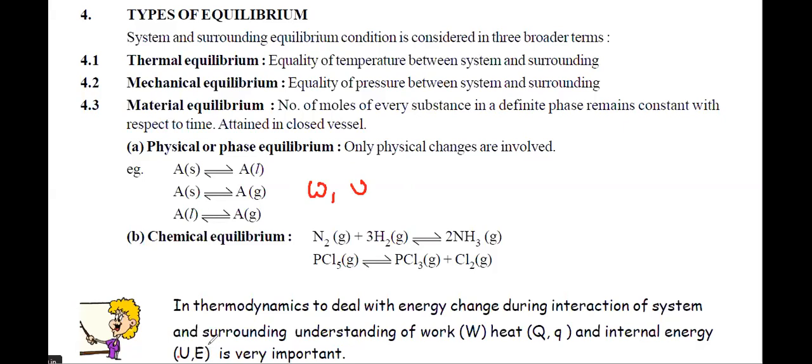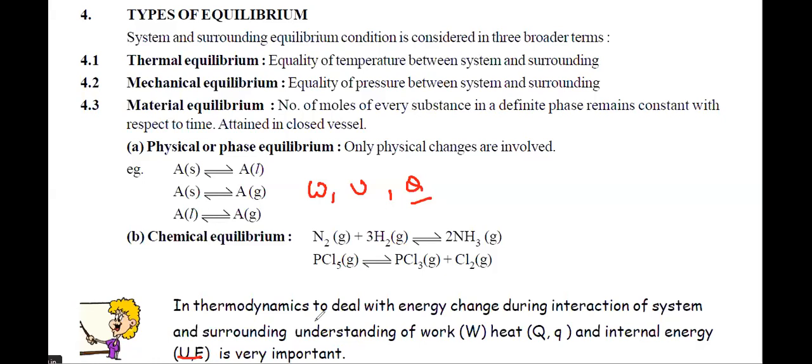Somewhere it will be U, somewhere it will be E, and then we have heat, which is represented by Q. Just remember, there is a difference between heat and enthalpy. We will discuss what the difference is. These are the derived parameters, or you can say the main thermodynamic parameters that we'll be discussing in this chapter.